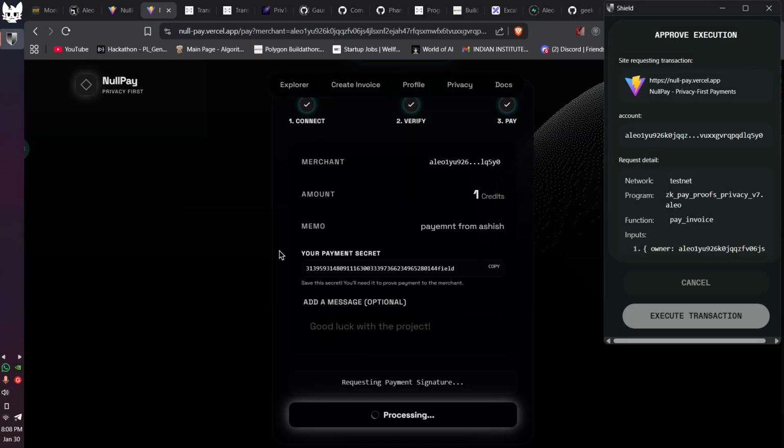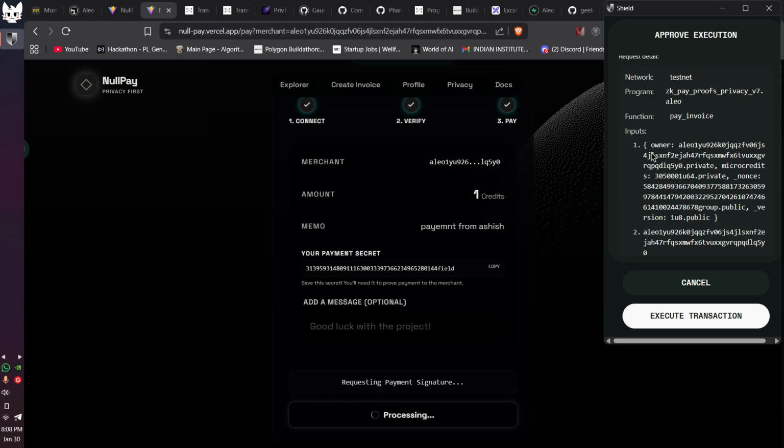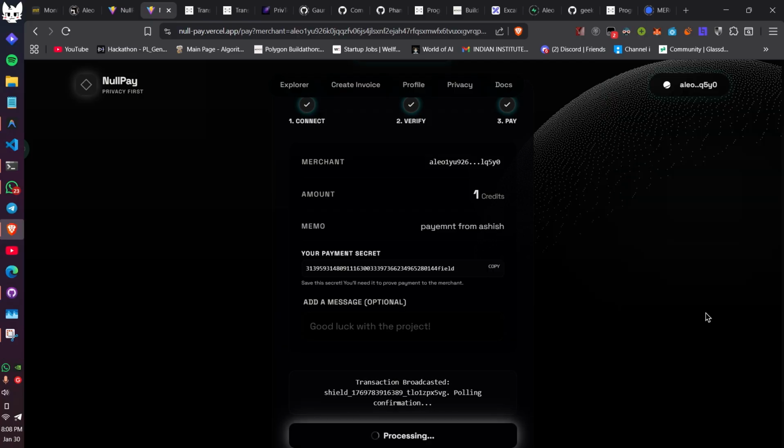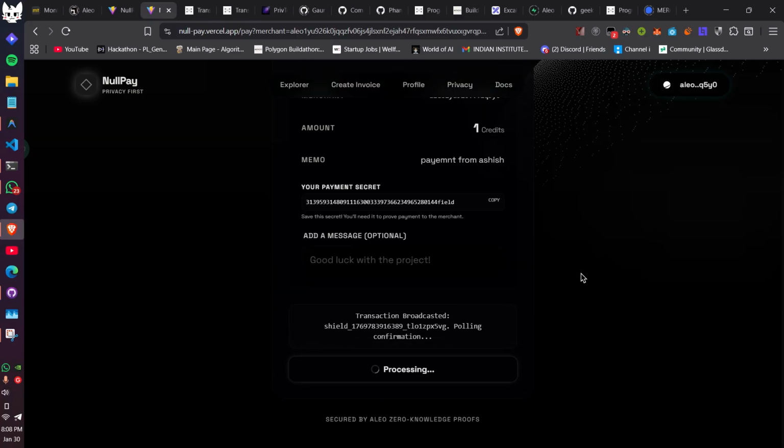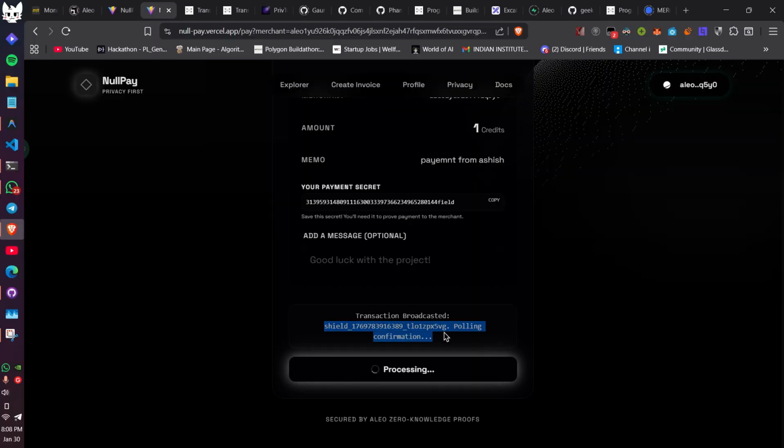It will check for a suitable record. I already have the record, and it will give the record as the input to the pay invoice function, and I will execute this transaction. Now the transaction is broadcasted. This is the temporary Shield transaction ID that we are getting. We are polling for the actual confirmation and the final transaction ID, so we will wait for this.